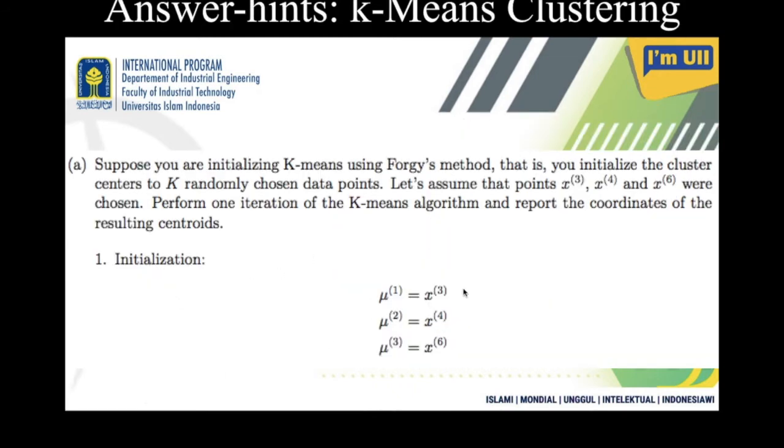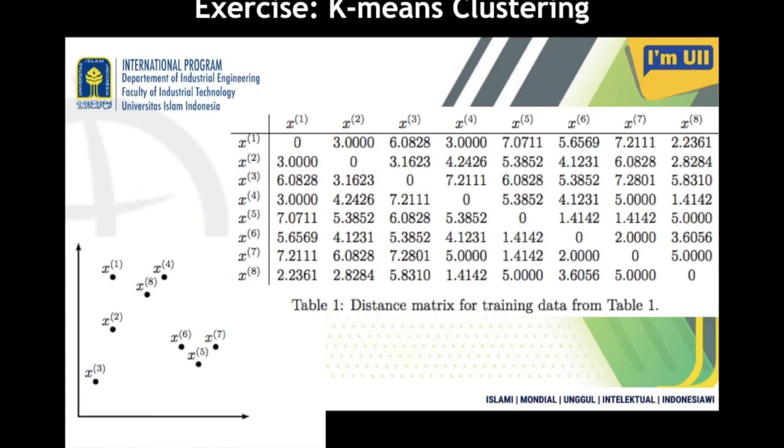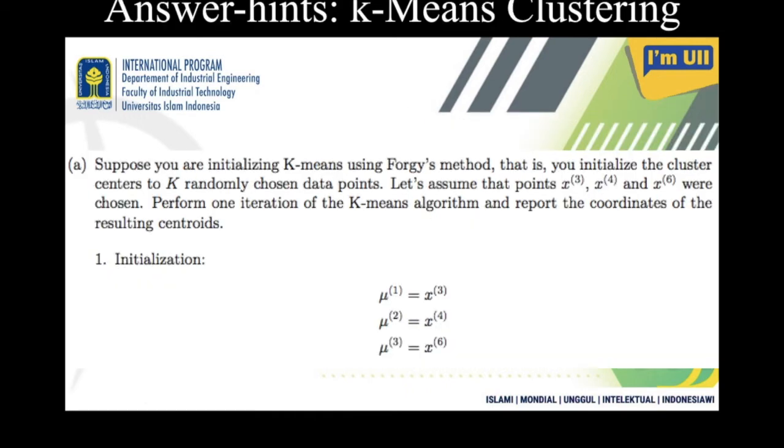For example, for the initialization I have used one of these methods where members represent the cluster centers. I have used x3 as the cluster center of cluster 1, x4 for cluster 2, and x6 as the cluster center of cluster 3.